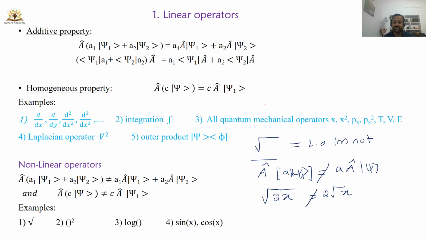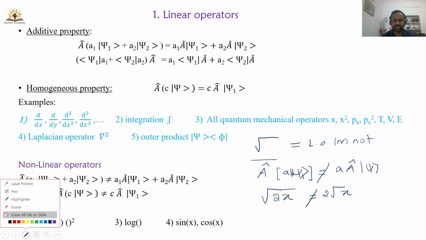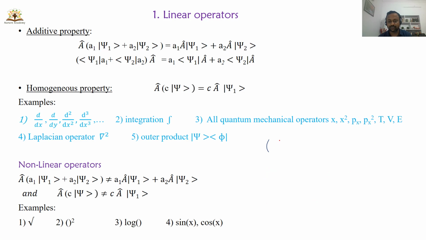Now the second example. The second one is the square of the function. Let us have a look at the square of the function again. The square of the function is not a linear operator. This is also a non-linear operator. For example, operator A is acting on the function x such that it gives x square. Now I want to check whether the square is a linear operator or not.